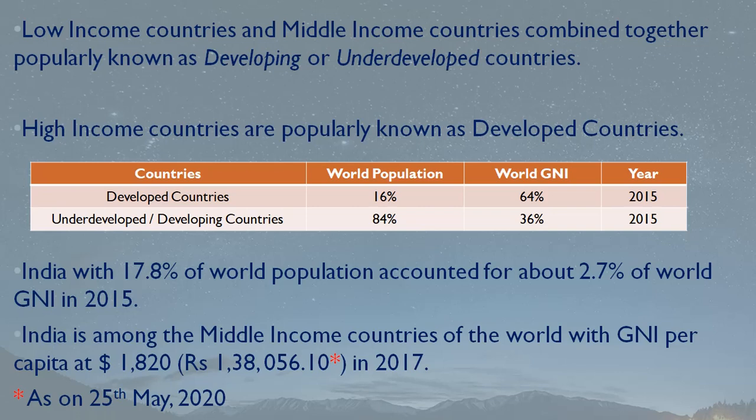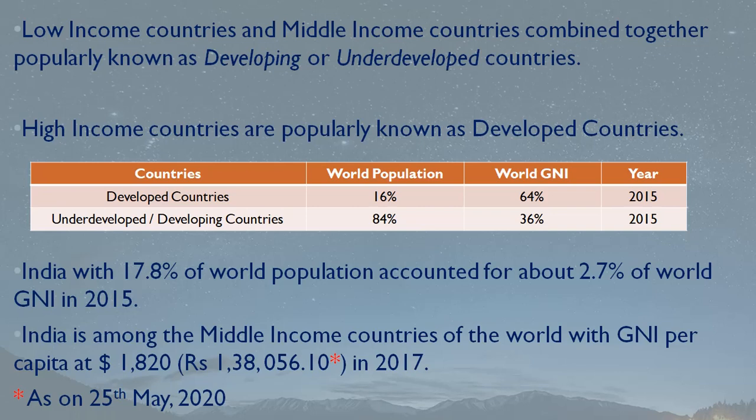This following data shows India, with 17.8% of world population, accounted for about 2.7% of world GNI in 2015. These data are taken from the internet. India has a population in crores, isn't it?